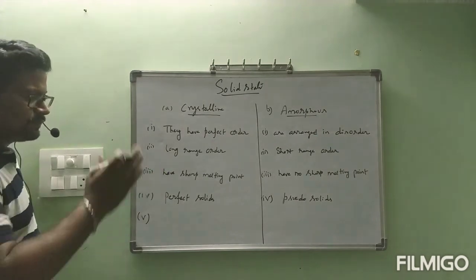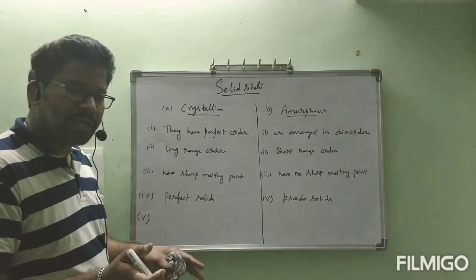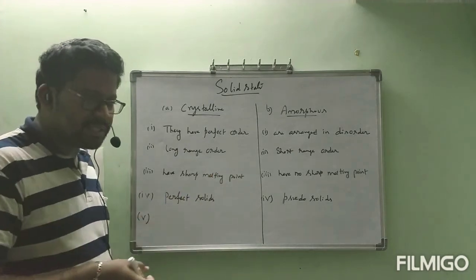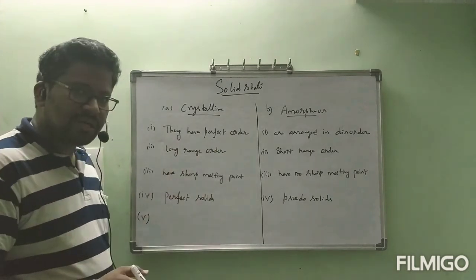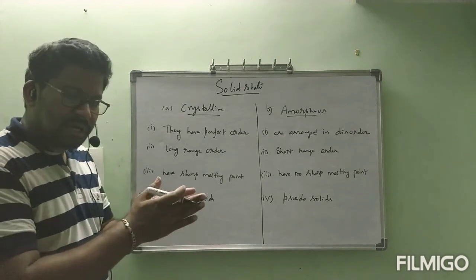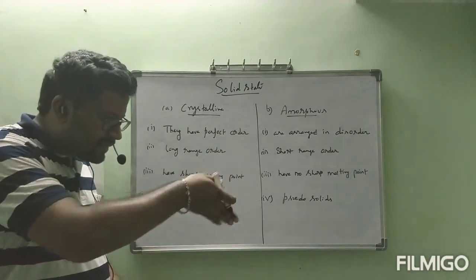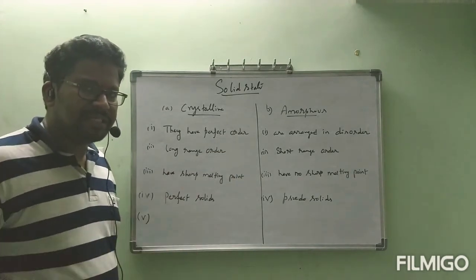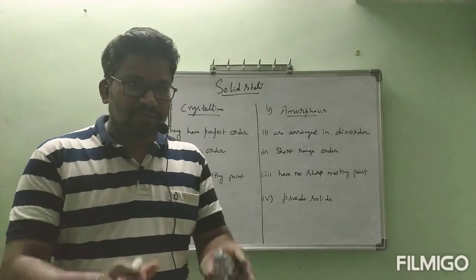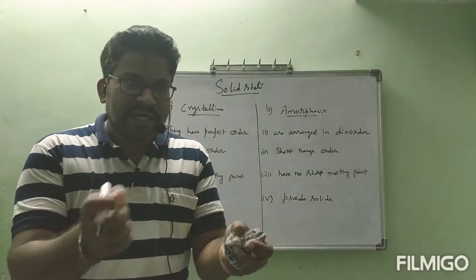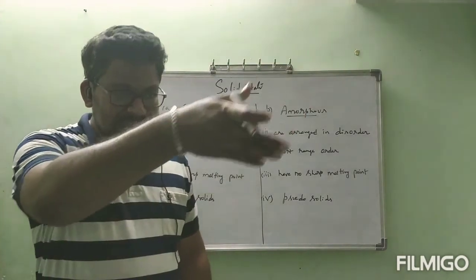If you cut a crystalline solid into two pieces, the two pieces contain smooth surfaces, like polished surfaces. If you observe inside, they will be perfectly polished. There will not be any zigzag. So this is the fifth point. Coming to amorphous solids, if you break an amorphous solid into pieces, it will break in a zigzag manner. If you break glass, what will happen? The glass will not be broken straightly.